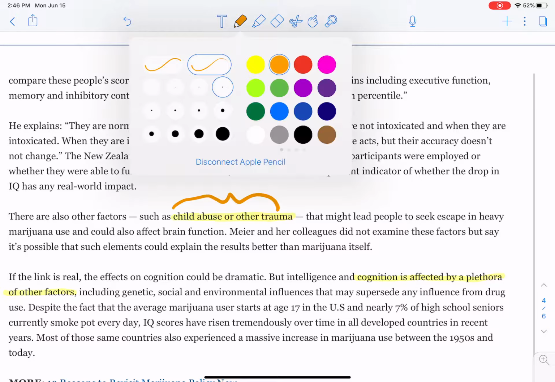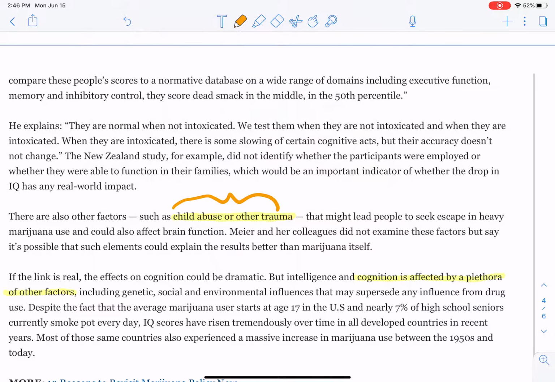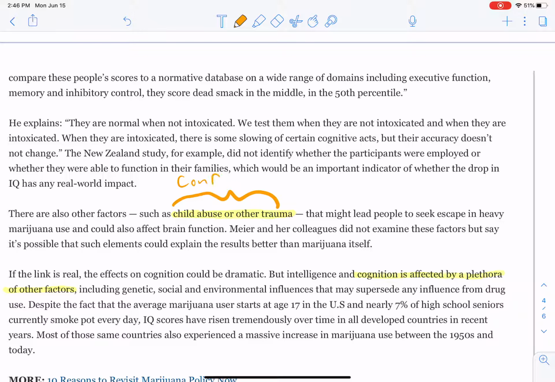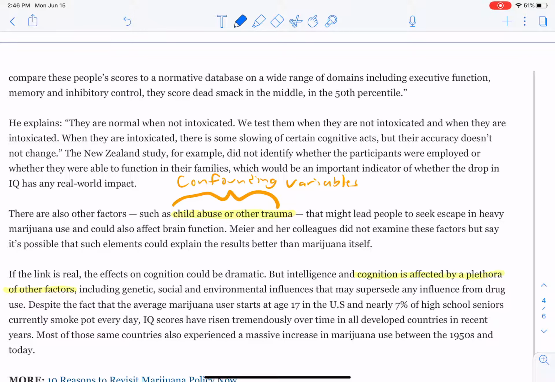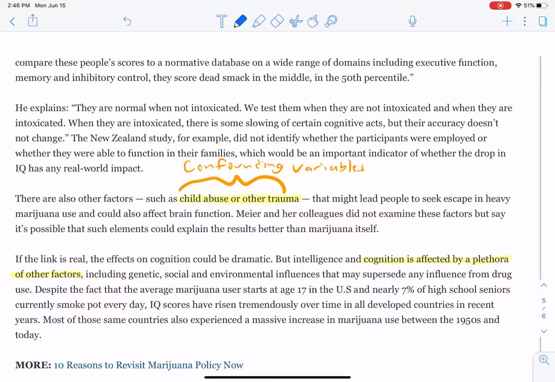Let me make this smaller. These would be considered confounding variables. Things that affect the outcome but that are not explicitly measured. Okay. So that's something that you could have an issue with too. Maybe they didn't account for that. I don't think they did. So there's other things that affect IQ, not necessarily the thing that we're measuring, as far as marijuana goes. And we sort of see that highlighted down here too.